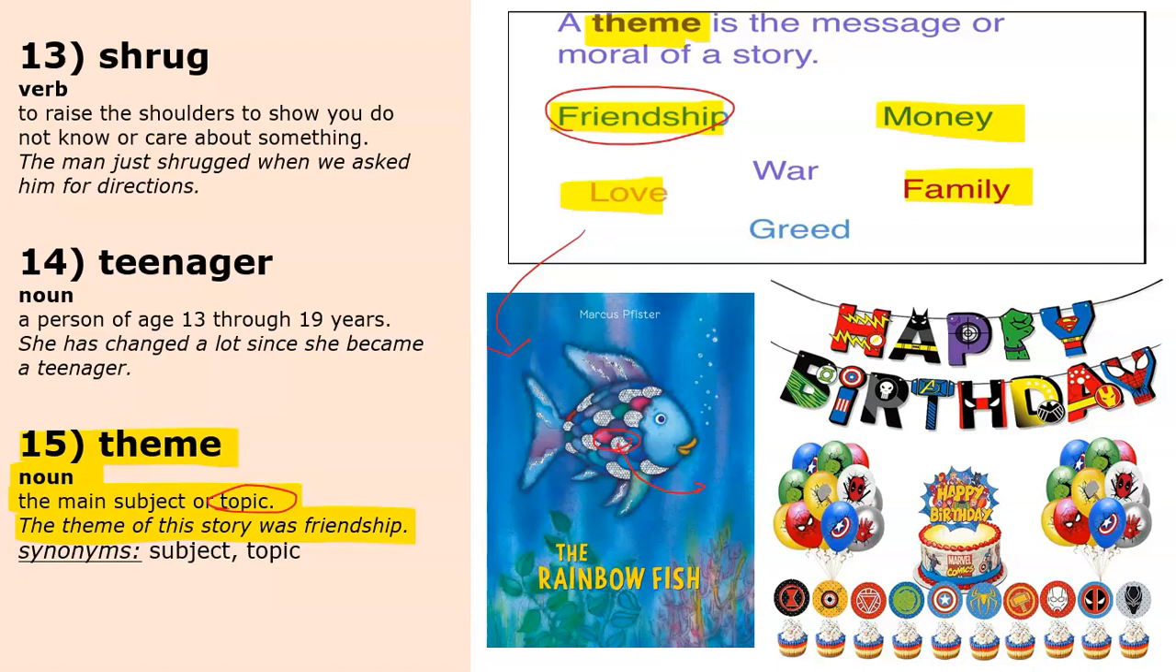But we can also use theme to talk about something like a party. For example, if I have a party and everything in my party is Avengers, then I can say I had an Avengers themed party because all the cupcakes had Avengers pictures and the cake and the balloon and even the sign were all about Avengers. That is also called the theme. Did you ever have a party with a theme? What was the theme of your party?